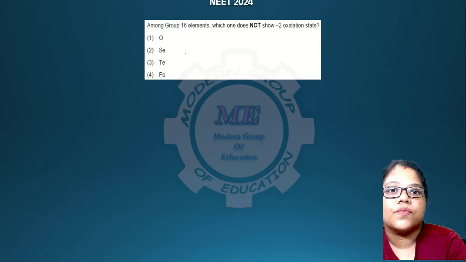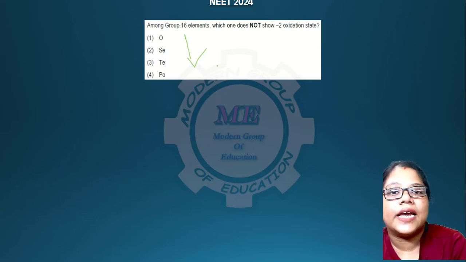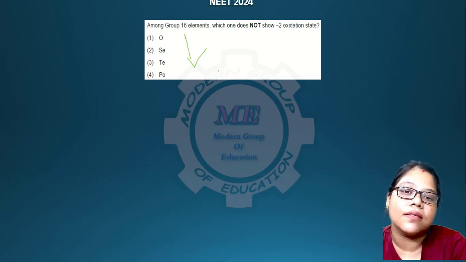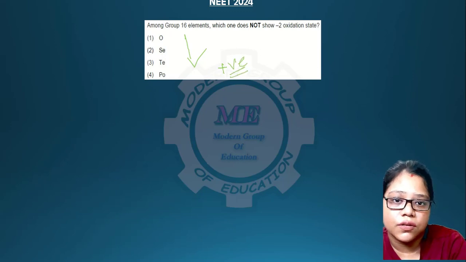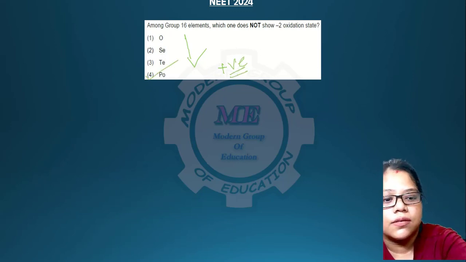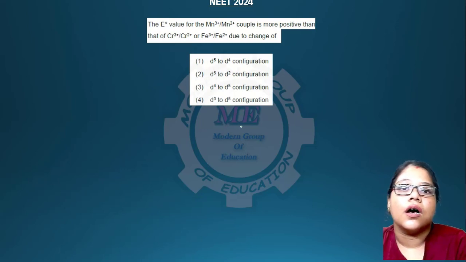Okay, which group 16 element doesn't show the minus 2 oxidation state? As we know, as we go down the group, the elements get heavier, and as the element gets heavier, it will not show a negative oxidation state, it will show a more positive oxidation state. So polonium will be your answer. So going to the next question.